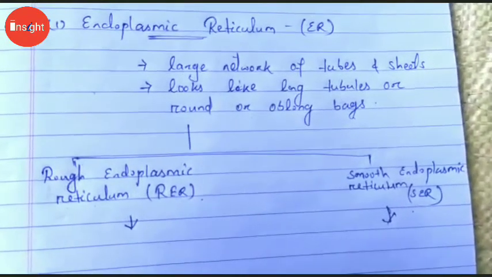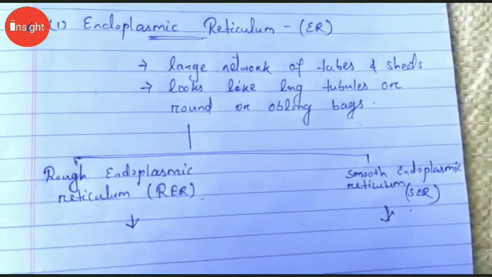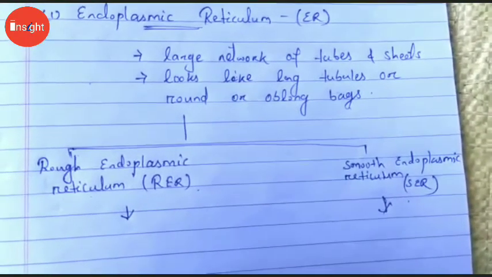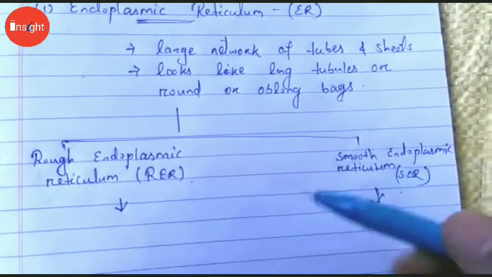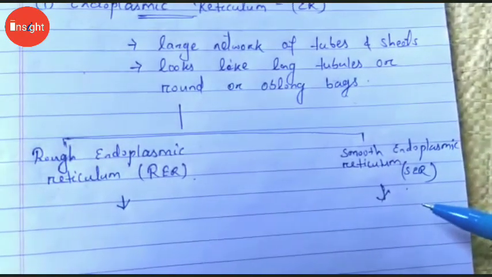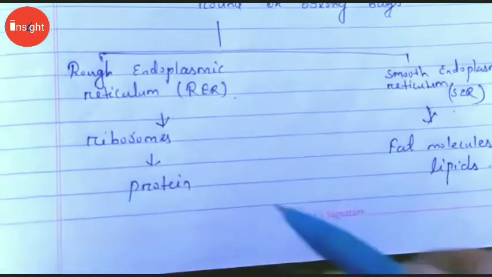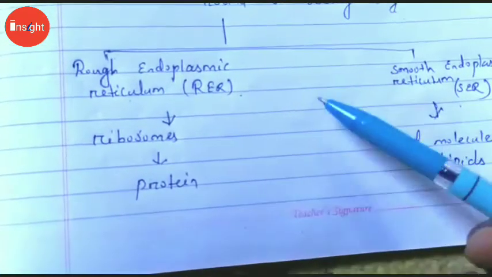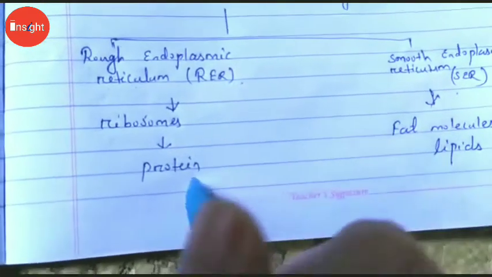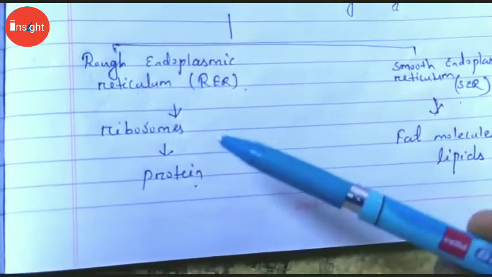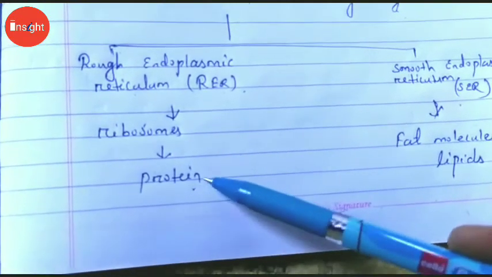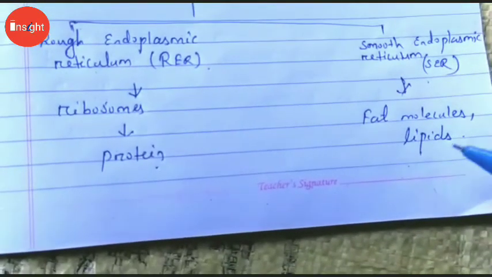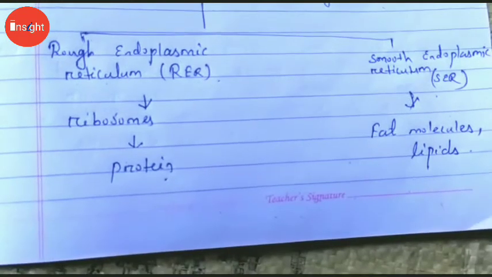The ER membrane, or the endoplasmic reticulum membrane, is similar in structure to the plasma membrane, and it is of two types: rough endoplasmic reticulum and smooth endoplasmic reticulum. Rough endoplasmic reticulum has ribosomes attached to its surface, which synthesize proteins, the ribosomes being the main site for the manufacture of protein. Smooth endoplasmic reticulum manufactures fat molecules and lipids.